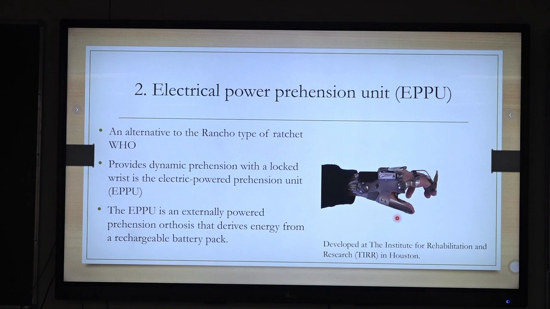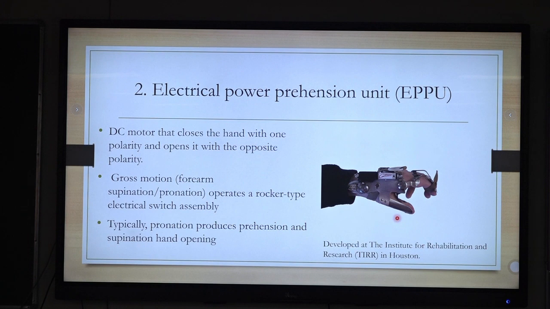The principle is the same, but a DC motor is doing it for you. Pronation will produce the prehension, grasping the object, and supination will release the object. So the same function is done by the motor.